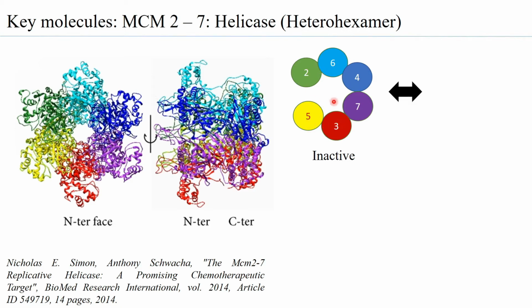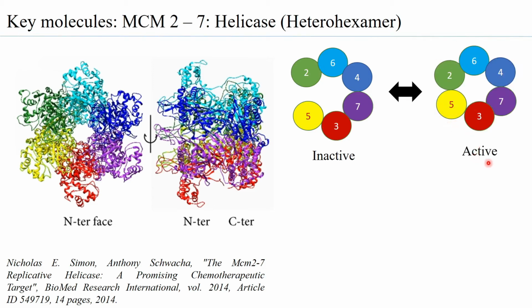Now, when this becomes a closed structure, then it becomes active. So therefore, for a helicase to be active, that is the MCM27 to become active, it has to become closed. So there has to be something that is able to convert an open gated helicase to a closed ring helicase in order for the helicase to begin unwinding the DNA.